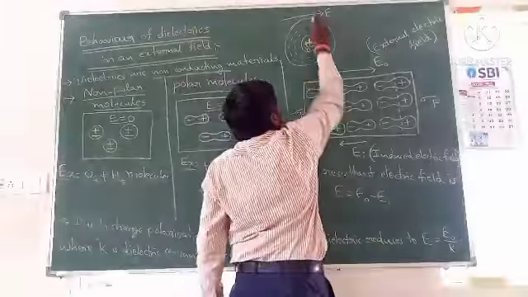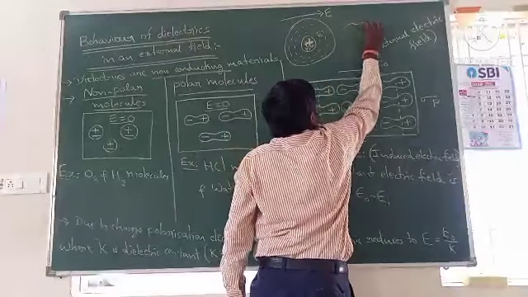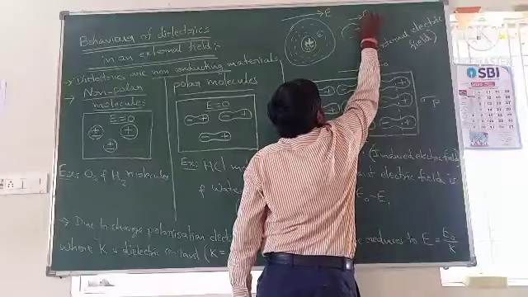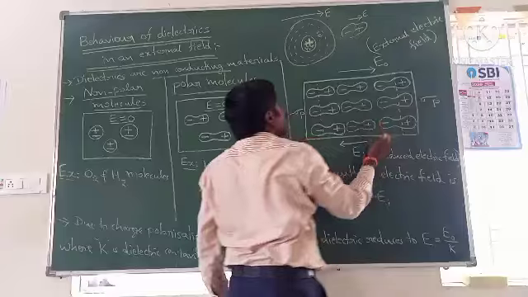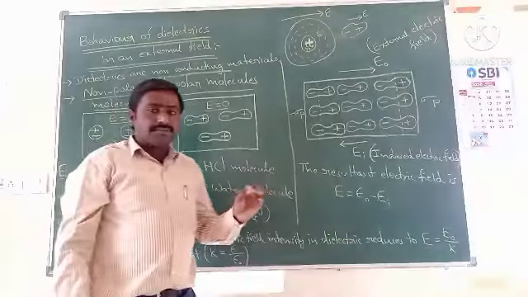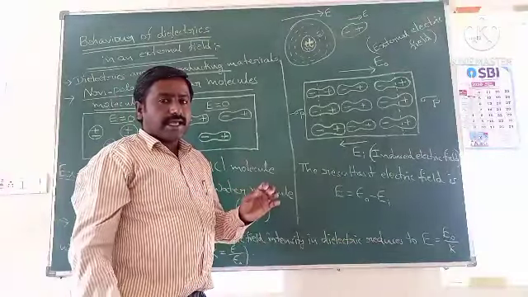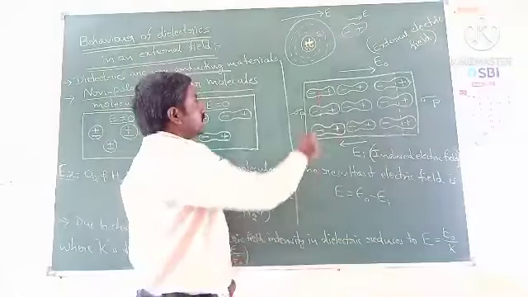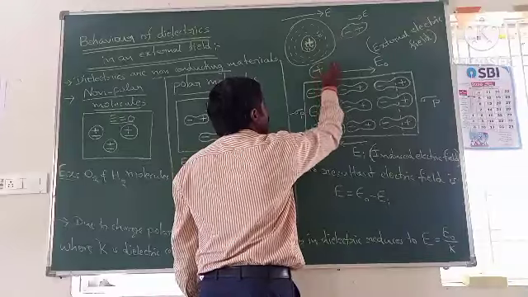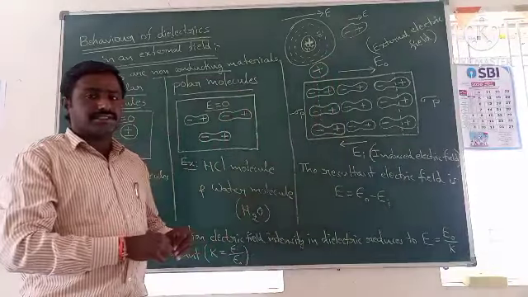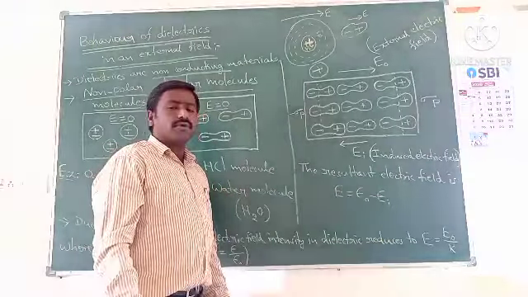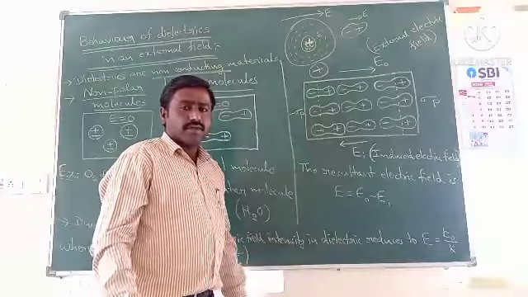So when you apply the electric field here, the center of positive charge moves along the field direction and the center of negative charge moves opposite to the field direction. So that means in the absence of an electric field, in an isolated atom, the center of positive charge and center of negative charge both coincide at the same point. So there is no dipole in that particular atom. No dipole means there is no dipole moment.